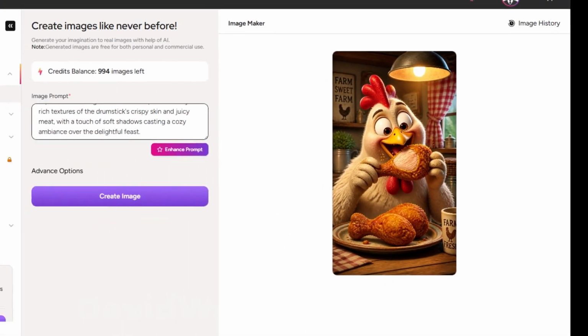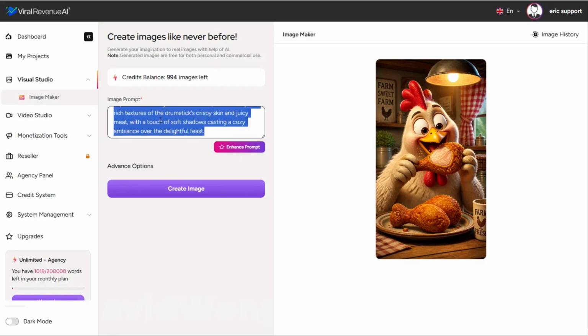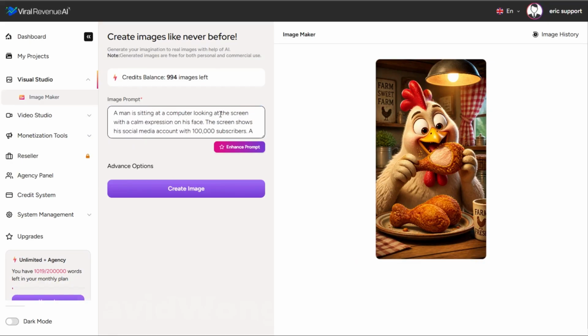Now let's try something a little more complex. I've got an idea for this one. It's going to be a man is sitting at his computer looking at the screen with a calm expression on his face. The screen shows his social media account with 100,000 subscribers. A woman is standing behind him also looking at the screen. She has a look of confusion on her face.